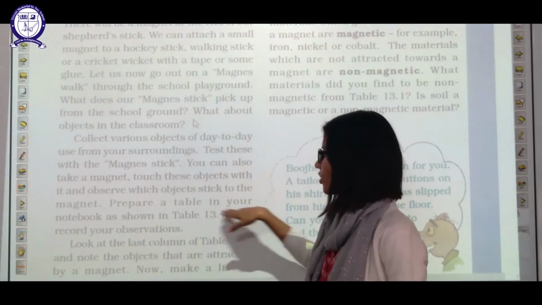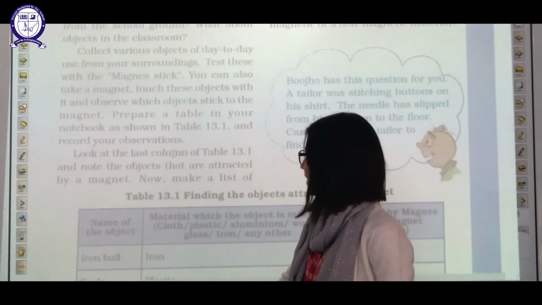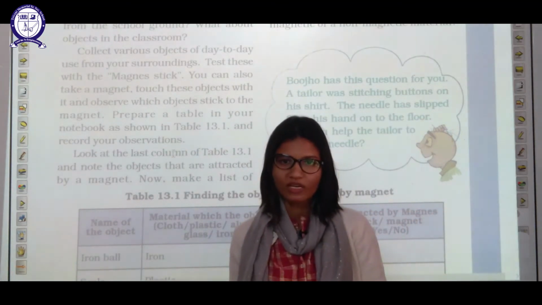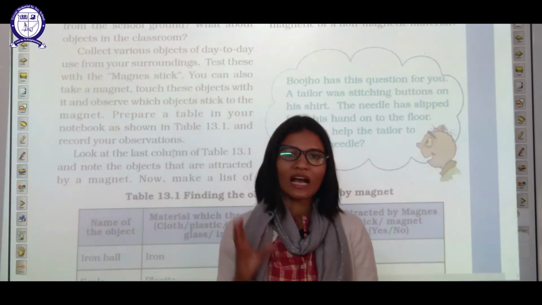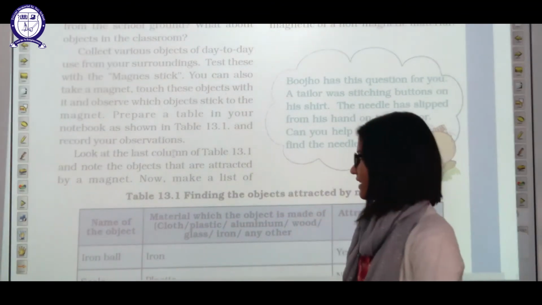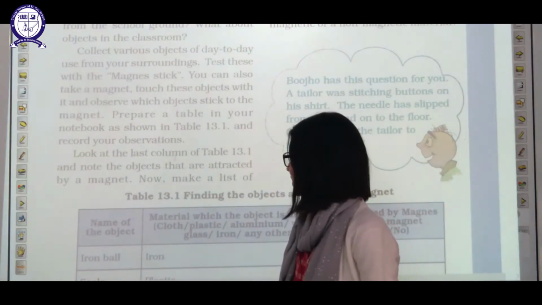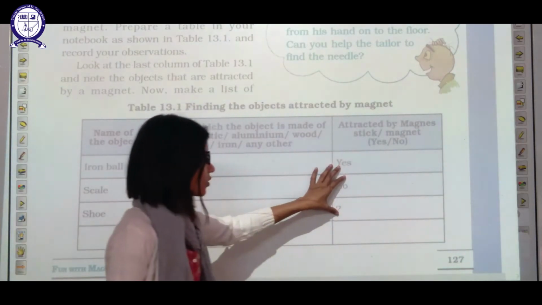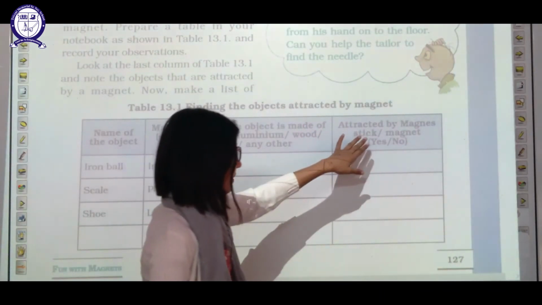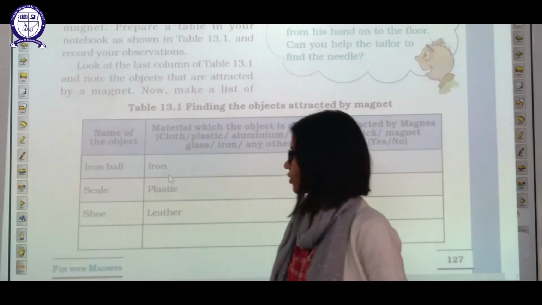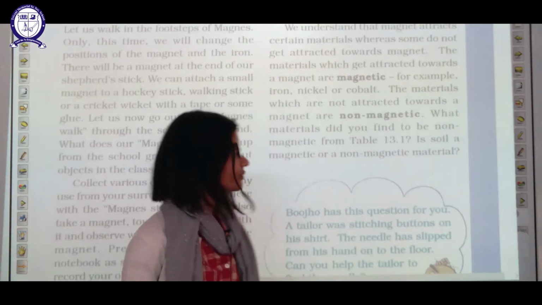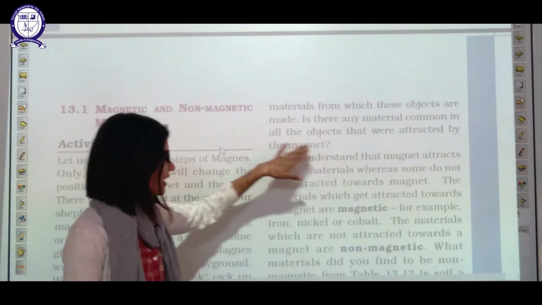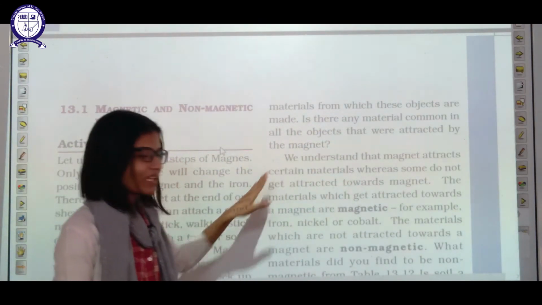Prepare a table in your notebook as shown in table 13.1 and record your observations. You just have to test whether this particular object is made of metal, particularly iron or a related metal. Look at the last column of table 13.1. Your last column will suggest whether that material is attracted by the magnet stick or not. You just have to write yes or no in that column. Now make a list of the materials from which these objects are made. Is there any material common in all these objects that were attracted by the magnet?